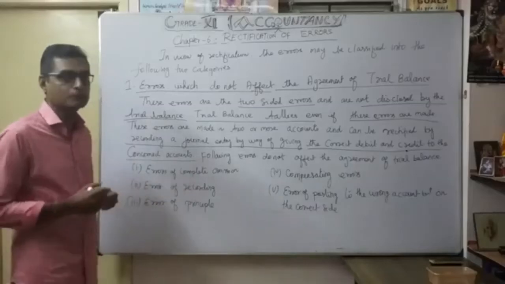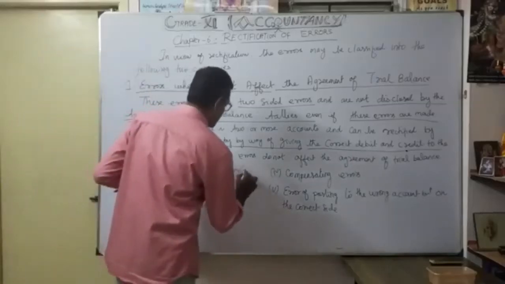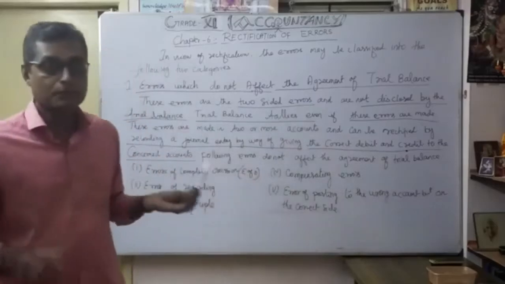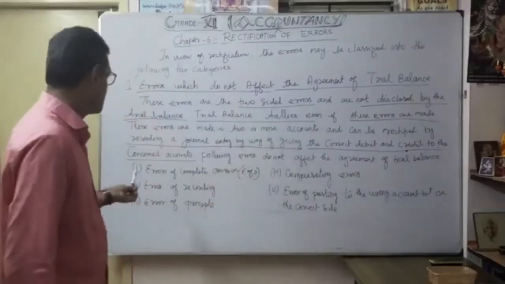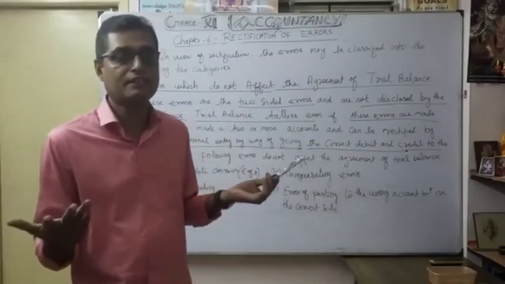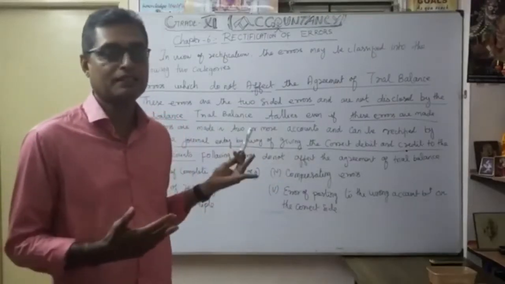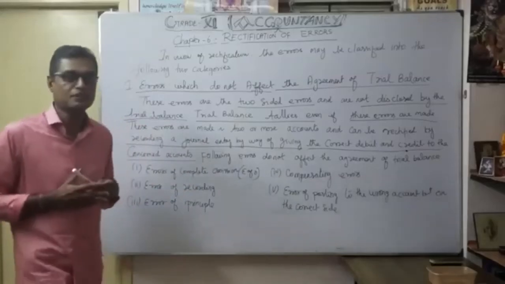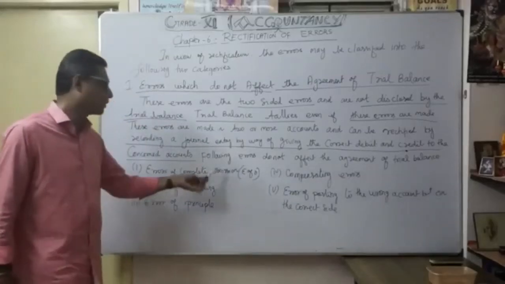What is the first one? Error of complete omission. As you know, it comes under error of omission. Understood? Partial omission and complete omission are under error of omission. The first one is error of complete omission. You totally forgot to record the entry, so it never appears in the journal. The trial balance automatically tallies because we did not record the entry.